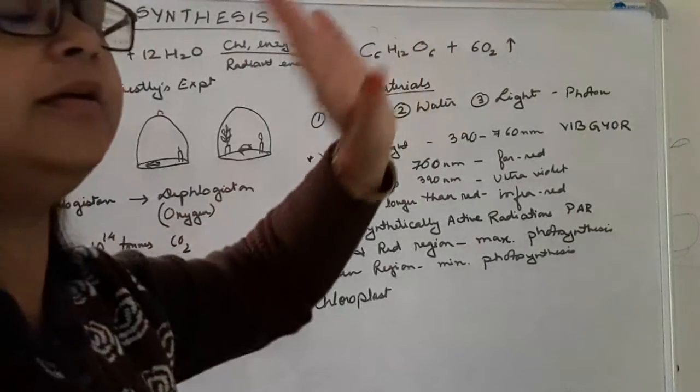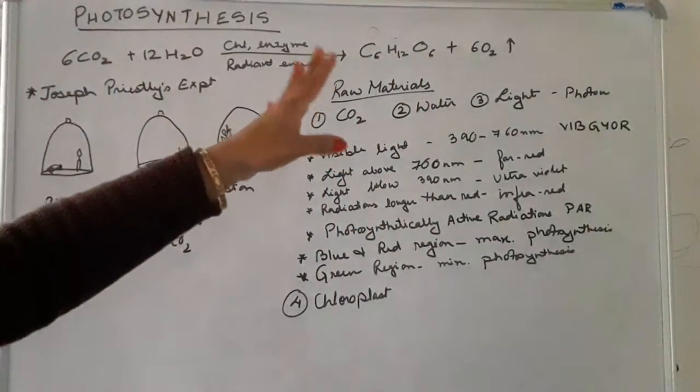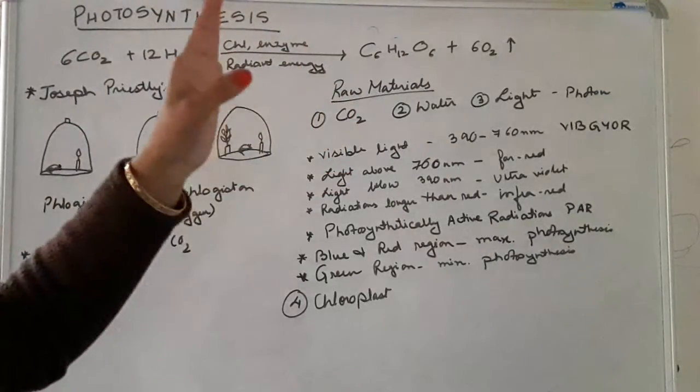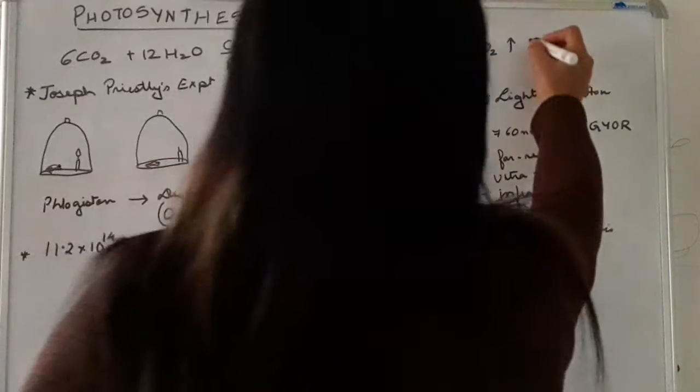And here oxygen is released. This is the main thing that takes place during the photosynthetic reaction. Here 6 water molecules are left. This is the basic reaction for photosynthesis.